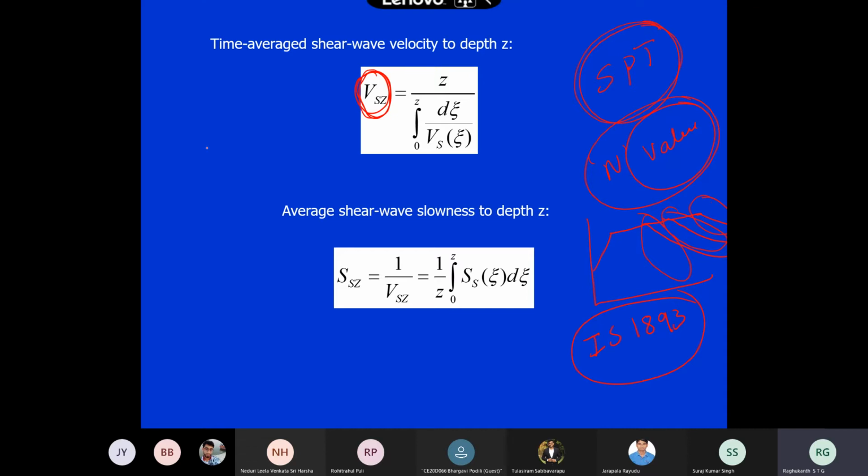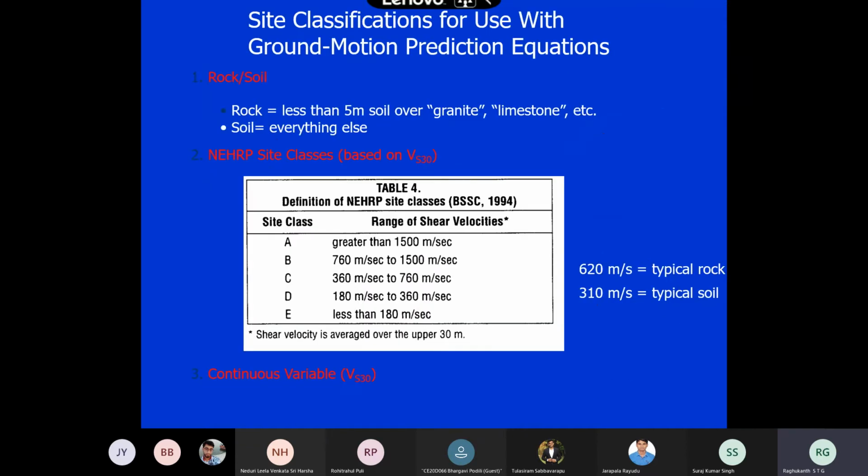The shear wave velocity is a velocity, distance over time, so this is the standard equation they use. Z is the depth. They integrate and then get these types of numbers, so they call it the average shear wave velocity.